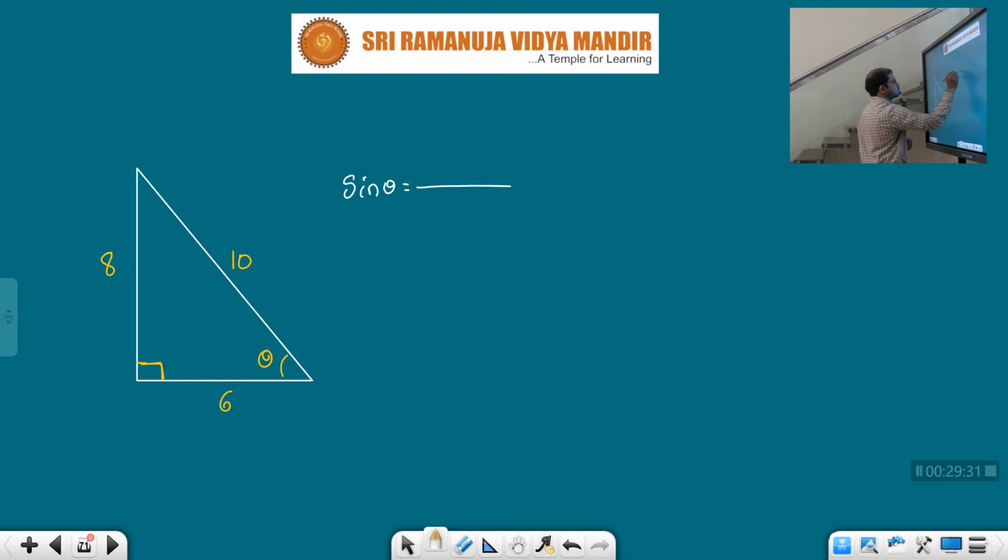Sin theta is equal to opposite by hypotenuse. See, children, in depth regarding sin theta, cos theta, in complete detail, you will learn in your mathematics. In mathematics you will get this lesson obviously. Here, just the simple terms which are important as far as physics is concerned, only those things I am saying, just remember.